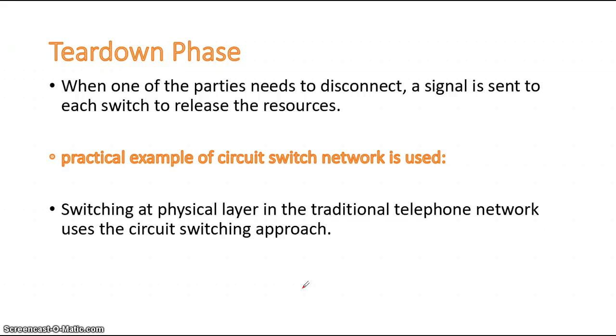Now let's go through a practical example of switched networks. Switched networks at the physical layer in the traditional telephone network use the circuit switching approach. Means, in the telephone network, circuit switching is used.